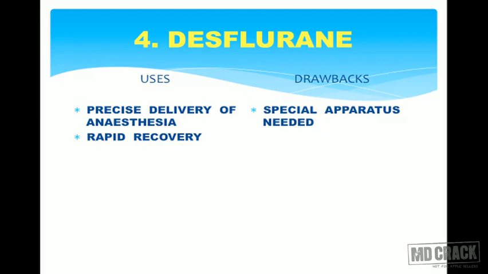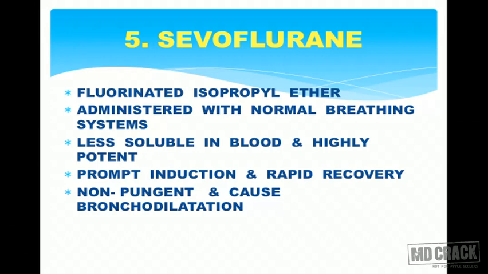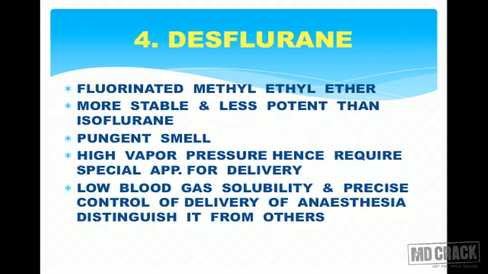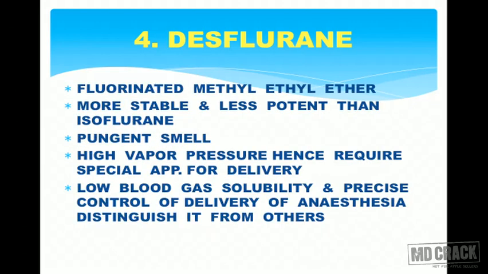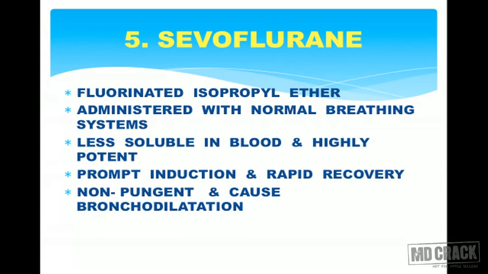So coming back to uses, precise delivery of anesthesia and rapid recovery are the uses of desflurane, but the drawback is that a special apparatus is required to deliver desflurane. Talking about sevoflurane, now its chemical structure, it's a fluorinated isopropyl ether. I'll just repeat all the three for you. Isoflurane is halogenated methyl ethyl ether, whereas desflurane is fluorinated methyl ethyl ether, and sevoflurane is fluorinated isopropyl ether.